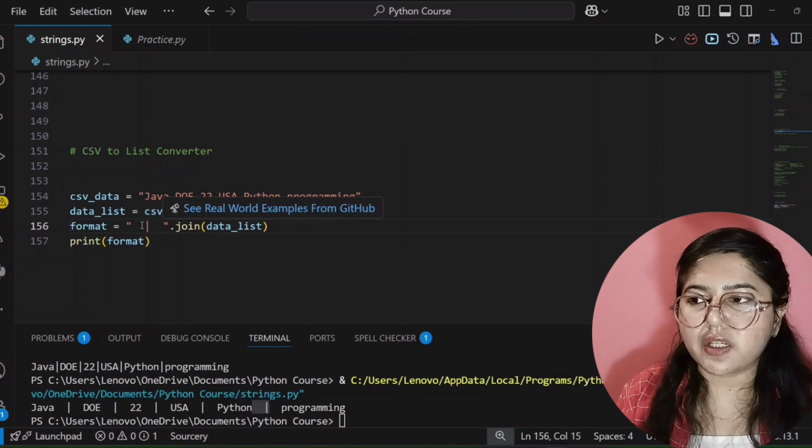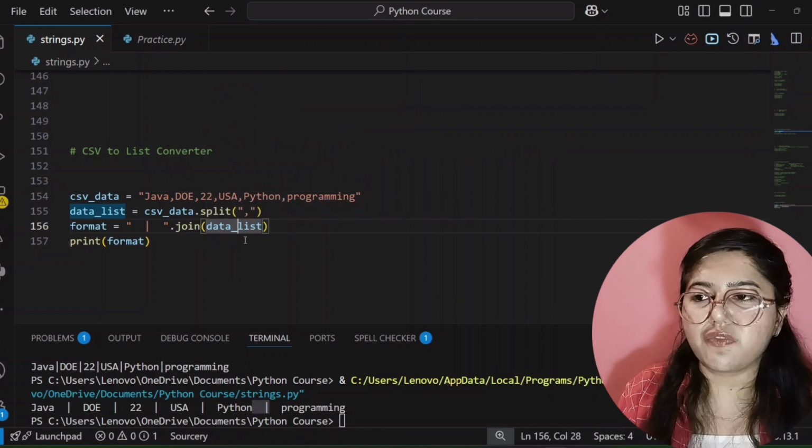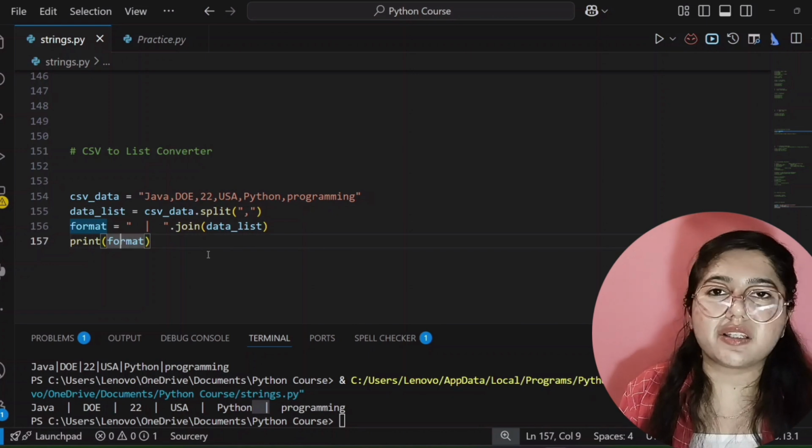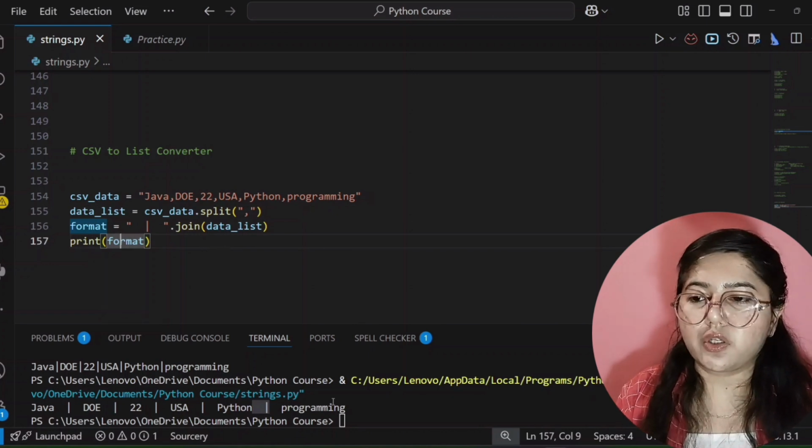So I have written here, you join with the help of this special symbol. I am writing the .join method here, and this is our variable where our split string is stored. And after that I have printed this. So we got our correct output.